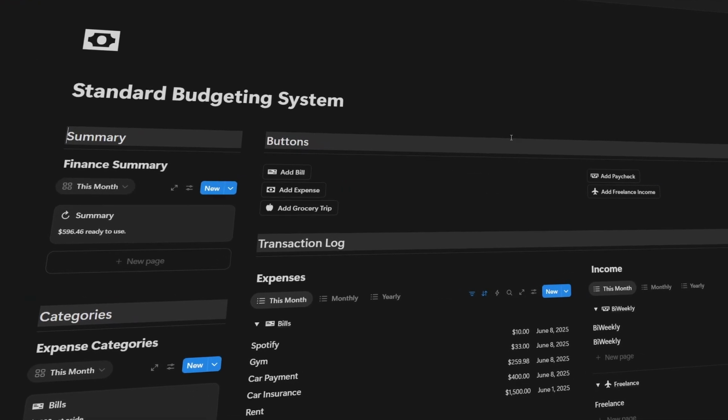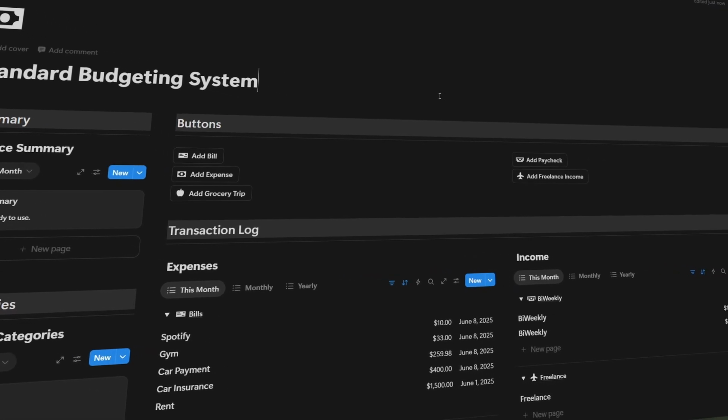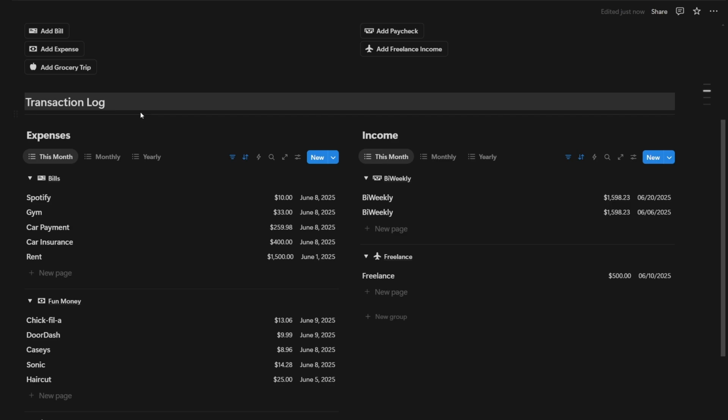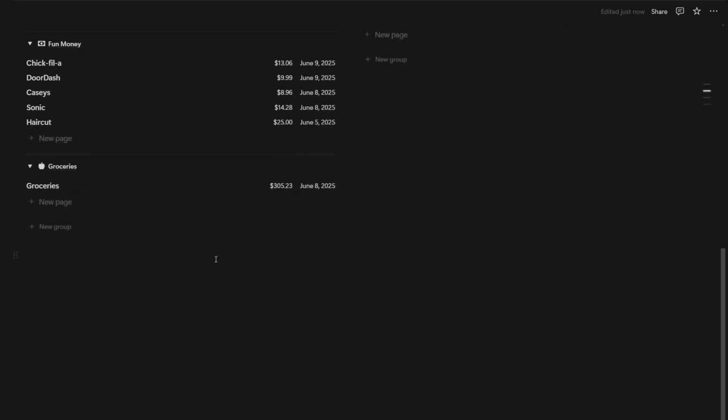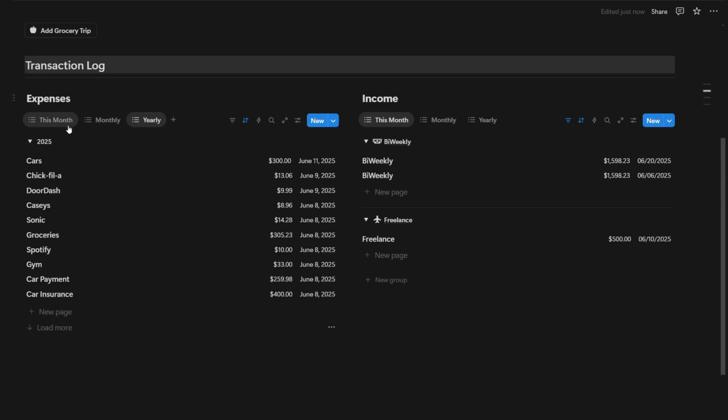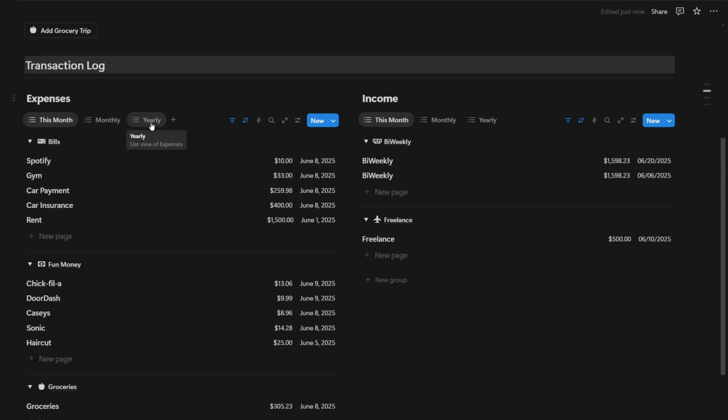Now this is the standard budgeting system. This is the creme de la creme. Every single new month it will automatically roll over and you don't have to delete anything. And there is a yearly rollover, so no longer will you have to delete the transactions in January every time a new year starts, or February or March.